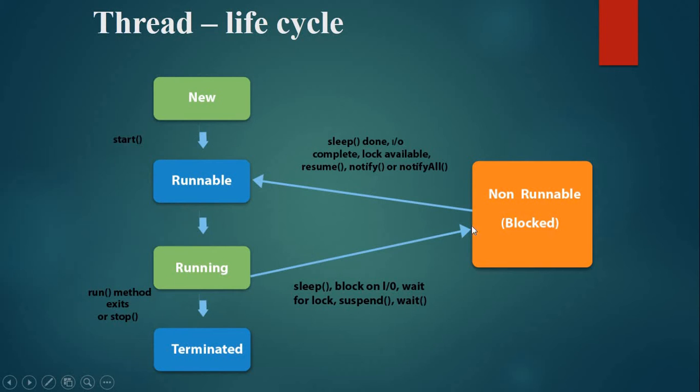Also, it can go into the non-runnable state by the sleep method, or block on IO, or wait for a lock, or the suspend or wait method. So if one thread is running, by this method it can go into the blocked state. From the blocked state it can go into the runnable state again by the sleep done method, IO complete, lock available, resume, notify, or notifyAll method. So this method can be used for non-runnable to runnable, and this method will be used for running to blocked. So this is the thread life cycle.